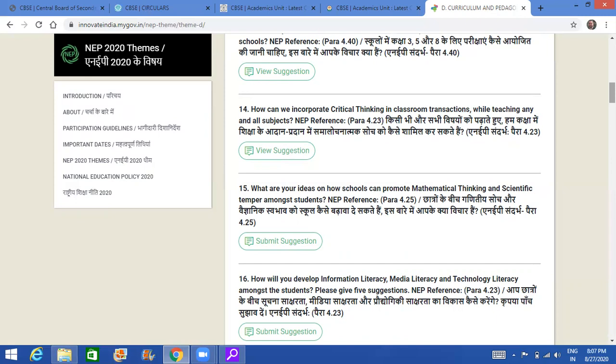So they are bringing in a lot of dimensions. How can mathematical thinking and scientific temper be developed among students? Now earlier what used to happen was बच्चों में जो है mathematical skills बहुत है. Gradually over a period of time we are seeing that because of the use of calculators and computers, ये skills जो है gradually reduce हो रहे हैं.